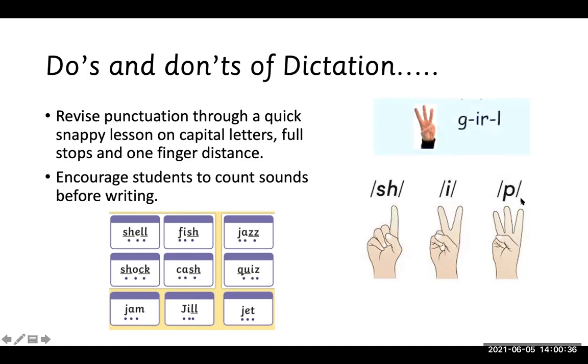But if we count the letters, one, two, three, four letters. Same is the case with this sound g, l. Three sounds, four letters. You can also tell them to put a line under digraphs and sound buttons. These are the sound buttons to indicate the number of sounds in a certain word.